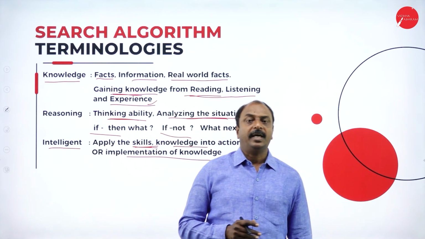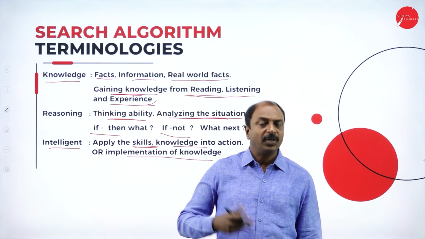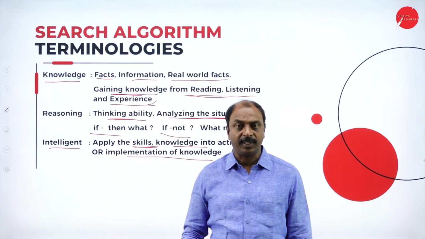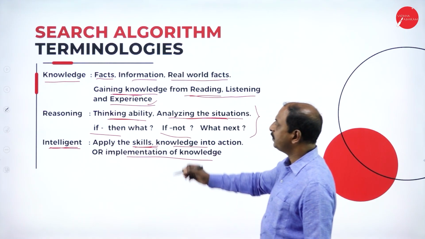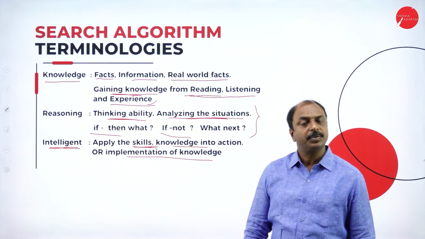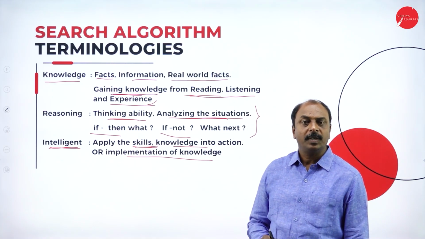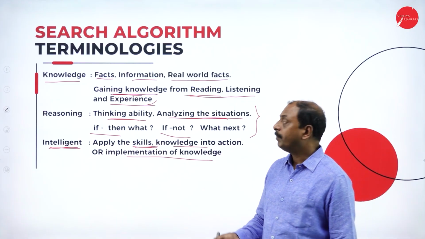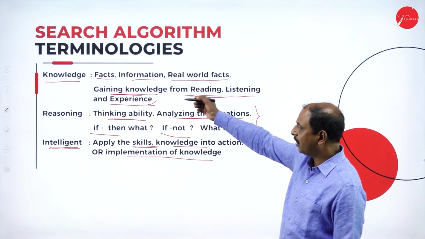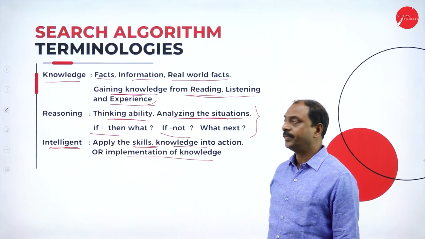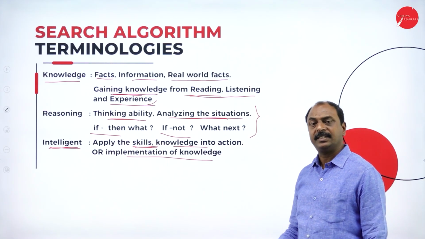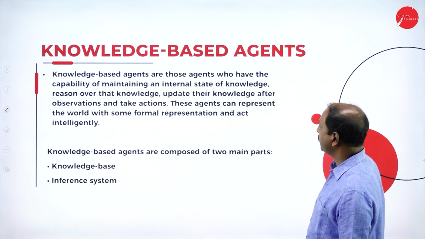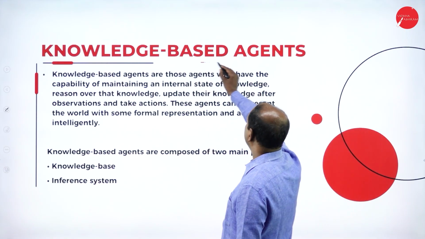So here, representation of knowledge with reasoning power leads to intelligent behavior. The same thing has to be applied to a computer system. So we should behave intellectually with the help of knowledge and reasoning. That is the concept of knowledge representation and reasoning. In the next slide, we will see knowledge-based agent.